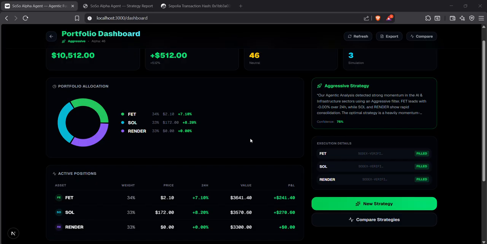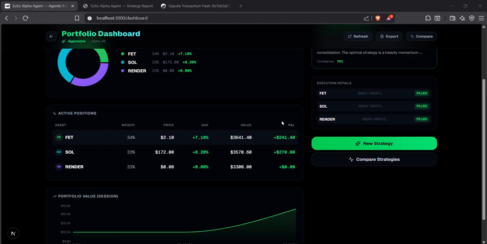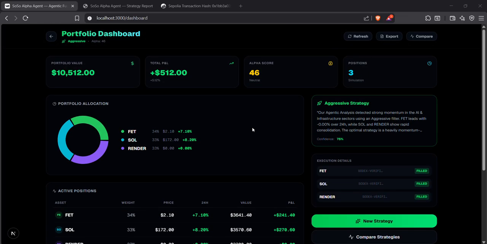But what makes this truly agentic is the autonomous monitor. When I start the engine, it begins background market scanning at configurable intervals. It tracks portfolio drift against your target allocations, and when drift exceeds the threshold, it generates a rebalance suggestion. The rebalance model shows suggested buy and sell trades with weight changes. You can approve and execute or dismiss. The event log timestamps every action the agent takes.